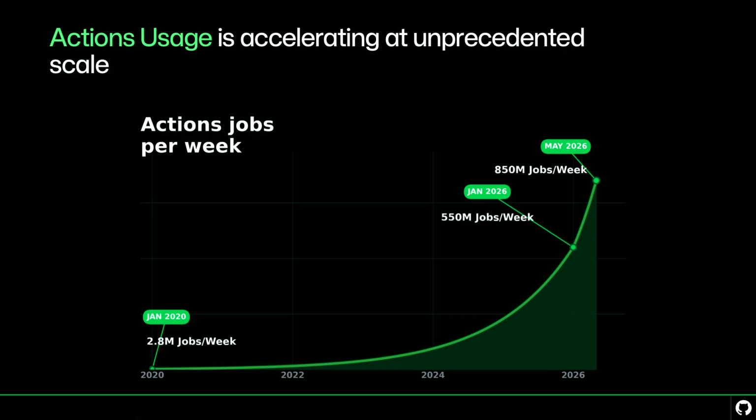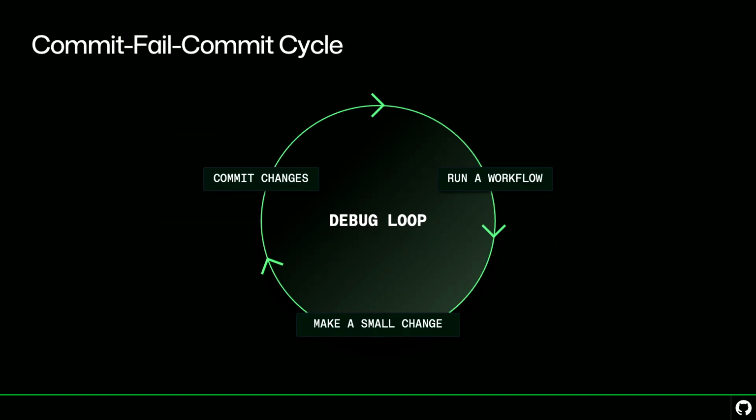But we've noticed a lot of our users are running into a bit of a challenge when they use actions. And they get into what we call the commit, fail, commit cycle. So they commit some changes, they run a workflow, and something looks a little off. Maybe it's a failure, maybe it succeeds, but it looks a little weird. But the only way that they have to solve this is they try and make a small change, add print statements, something like that, recommit, rerun, and keep on going until they eventually break out of the loop.